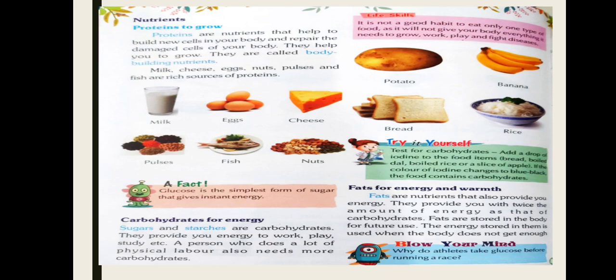As you see, we are taking our food and different types of food items we are eating, your mother is giving to eat. So sugars and starch, these are the examples of carbohydrates. And what is carbohydrate? Carbohydrate is also a nutrient which provides us energy to work, to play, and to study, etc.